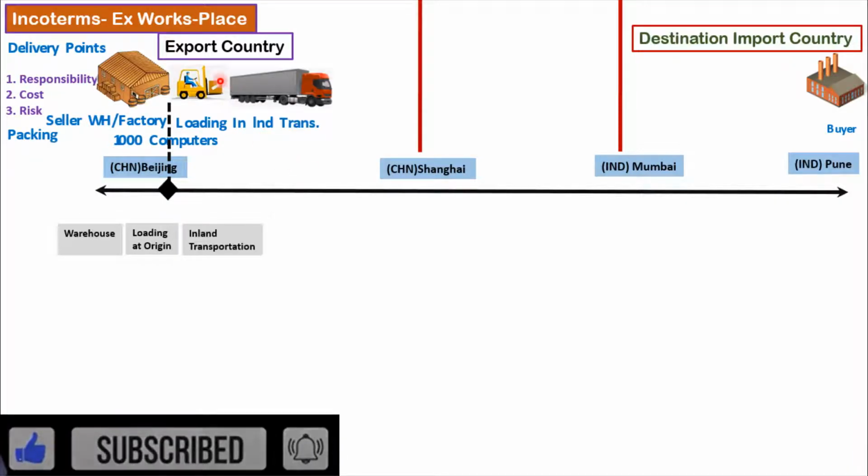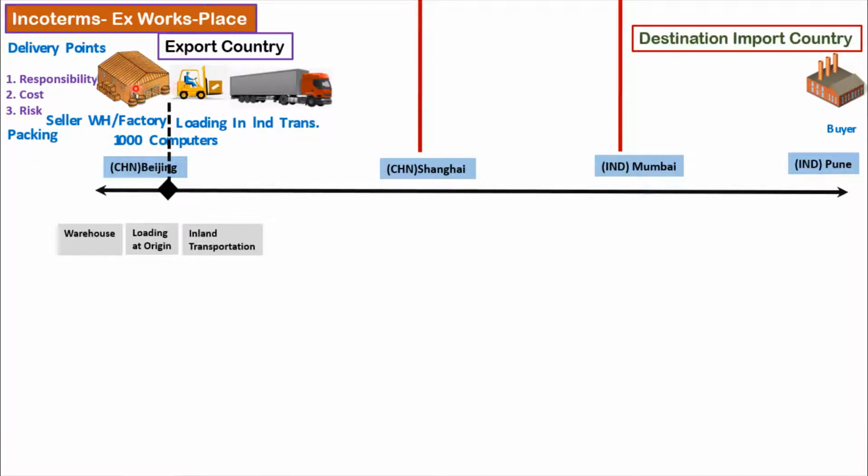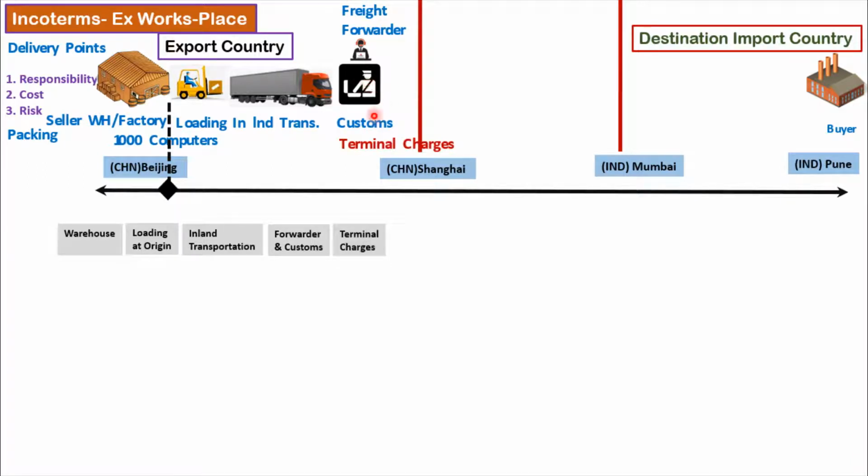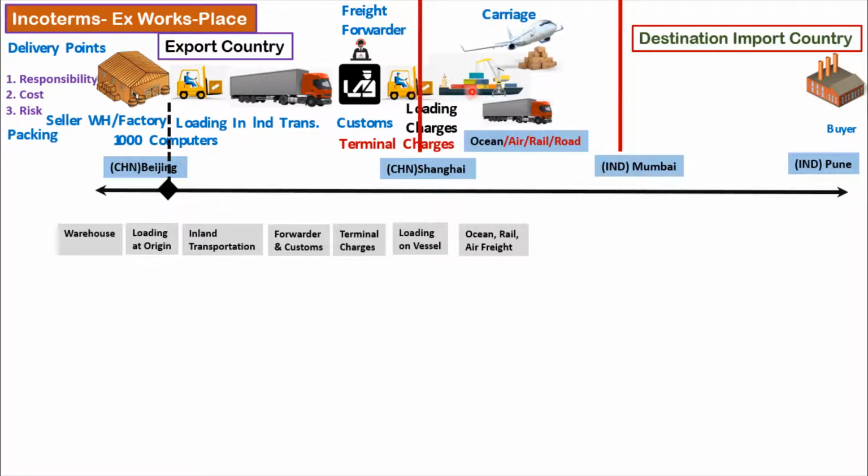Loading the goods from the seller's warehouse or factory into the truck will be owned by the buyer. The buyer will pay for the transportation cost as well. Then the buyer will also pay for the freight forwarder and the customs duty at the port. At the port there are going to be terminal charges, so the buyer will own those terminal charges. The goods will have to be loaded into a ship, truck or plane, and the buyer will own these charges as well.